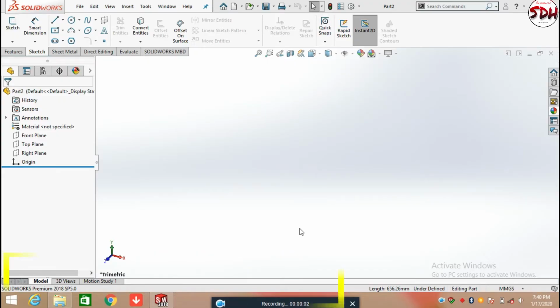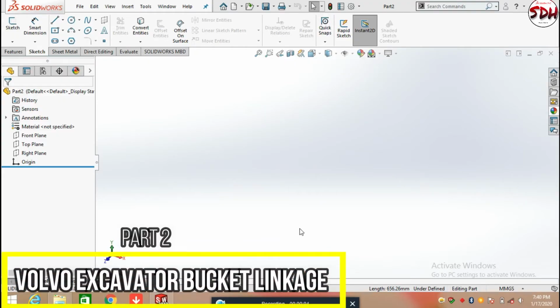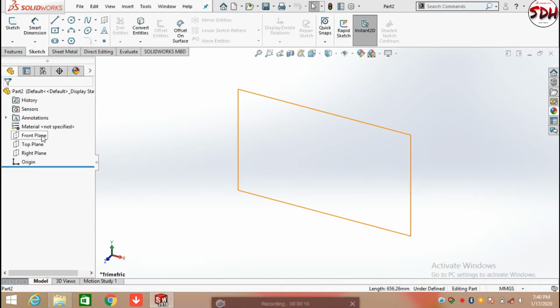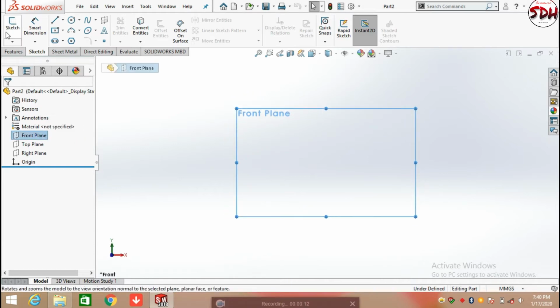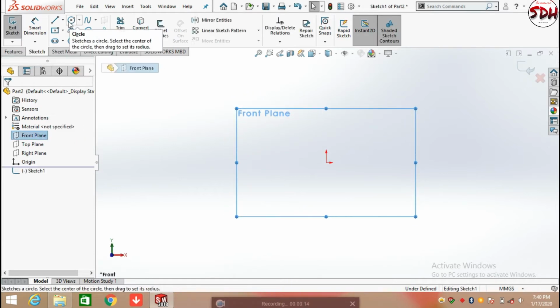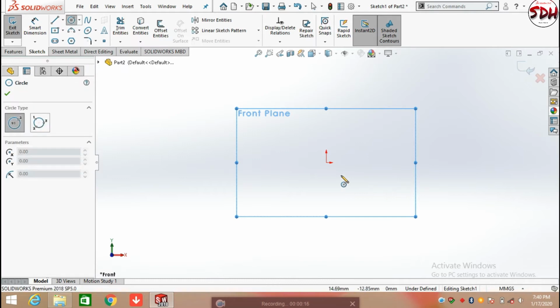Hello everyone, in this video we are going to create the bucket linkage. This is the second part of the Volvo Excavator. So let's start from the sketch. Select any plane and draw a sketch here. I'm going to draw a sketch from the origin.